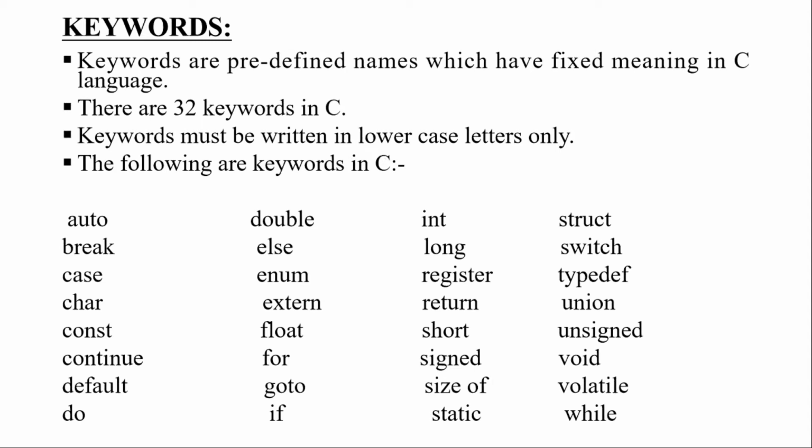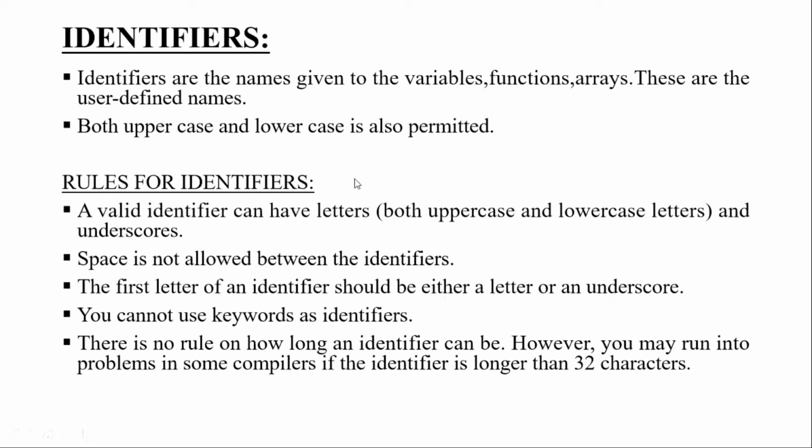You can't use uppercase letters, and even if you try, you will get a compile error. You will get to know these keywords in detail in the further videos. For now, there are 32 keywords in C, and those are the predefined names which have fixed meaning in the C language. Now we'll see what identifiers are.